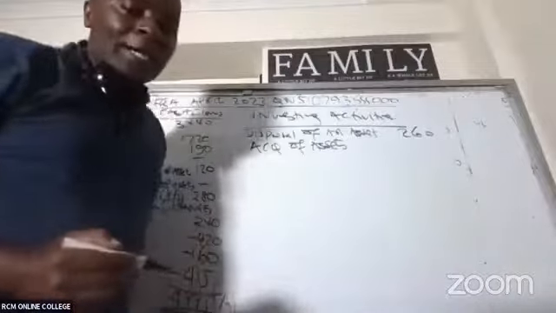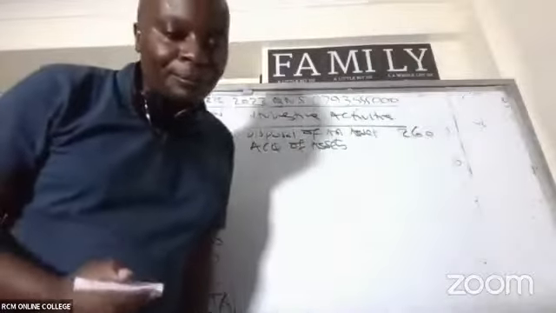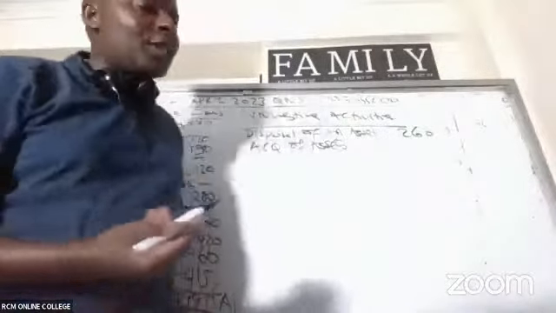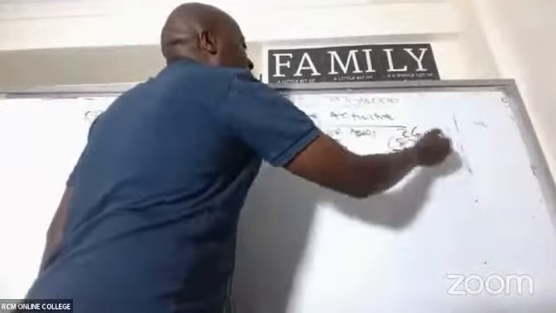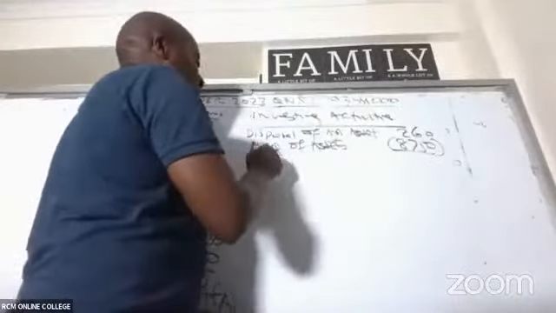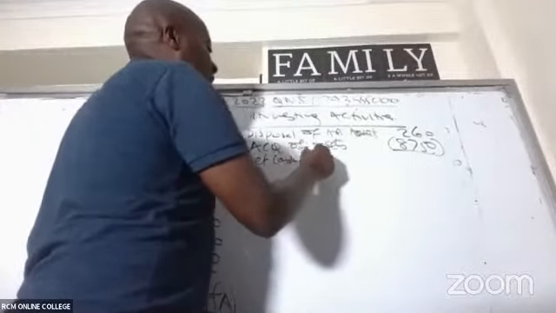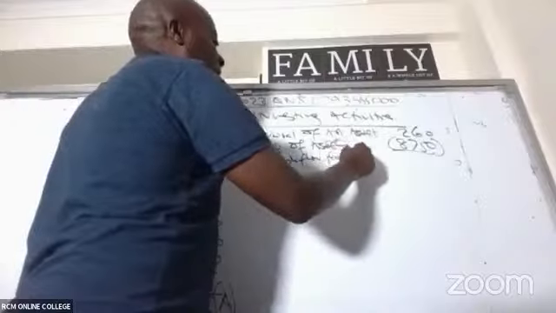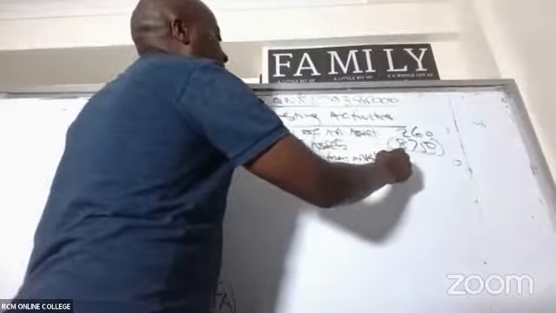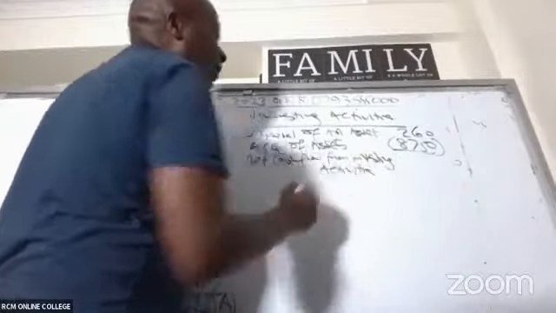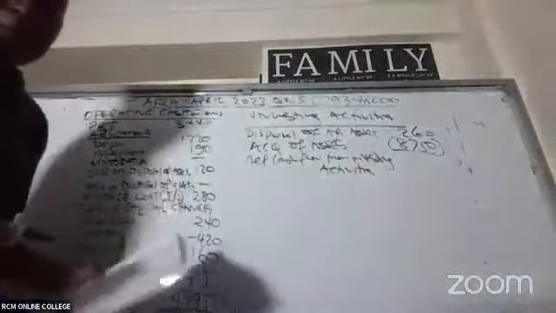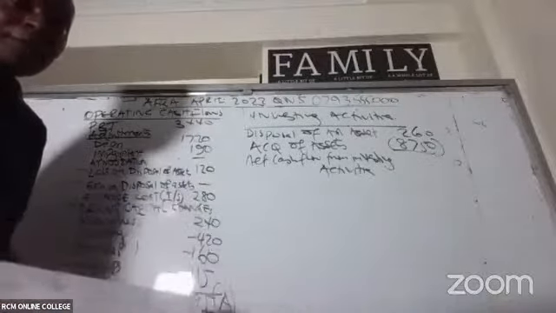Which led to how much? If you remember, 8,750. We don't have any other investing activity. This is the net cash flow from investing activities. Nothing else. Give me a value.